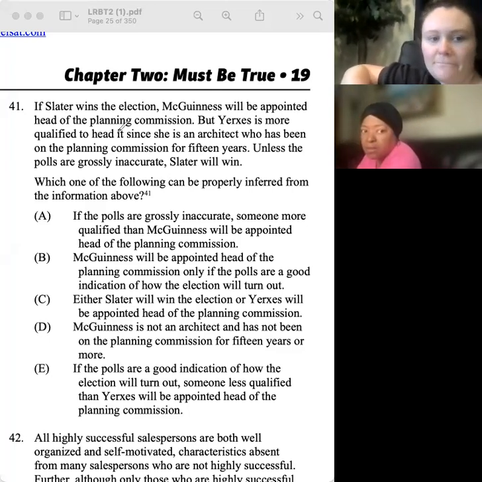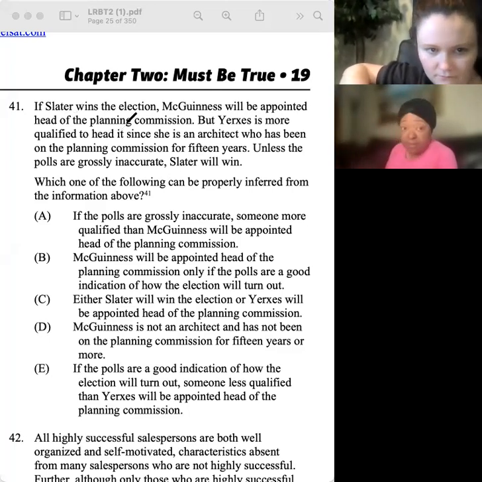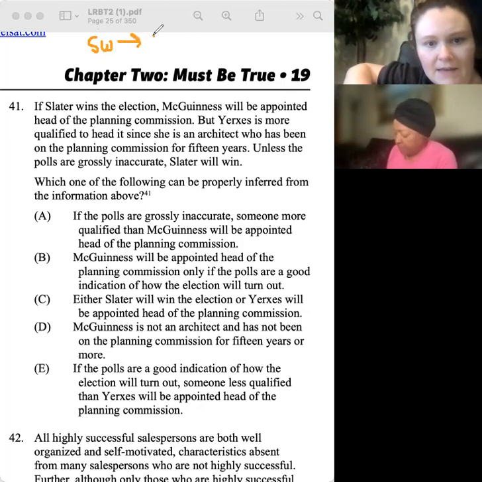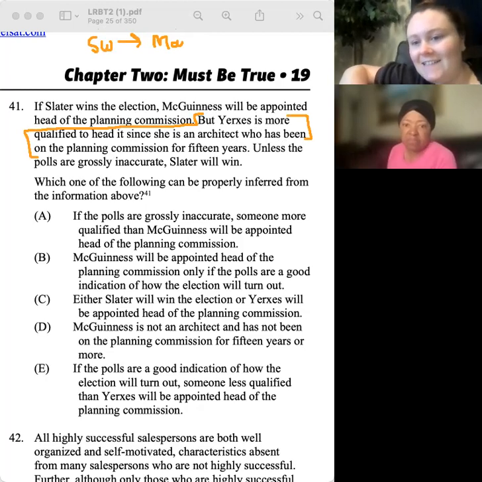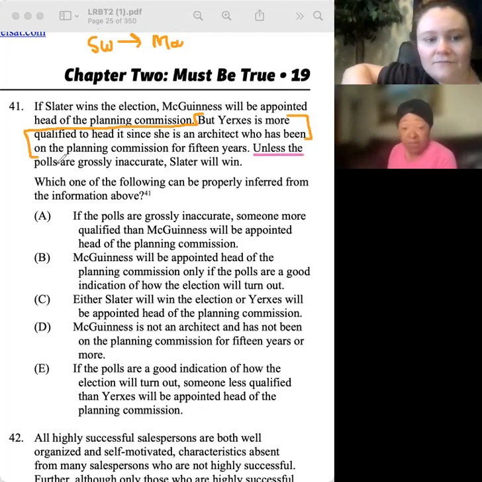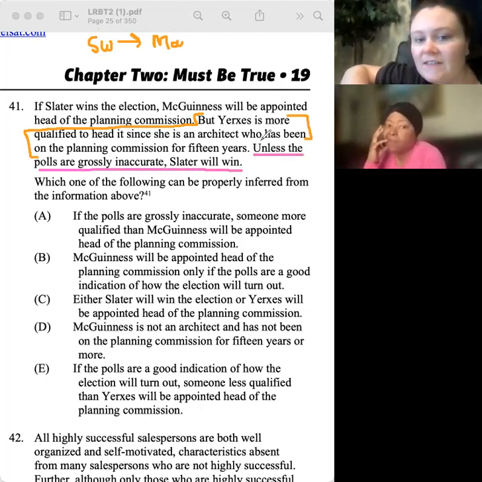If Slater wins, then he's going to appoint McGinnis. Yep. So if Slater wins, that means that McGinnis is appointed. Mm-hmm. But they say that Y is more qualified. Yeah, this is just a fact, right? Okay, so how do we diagram this last sentence? Unless the polls are grossly, well, basically, it just said he's gonna win. So what condition does unless introduce?